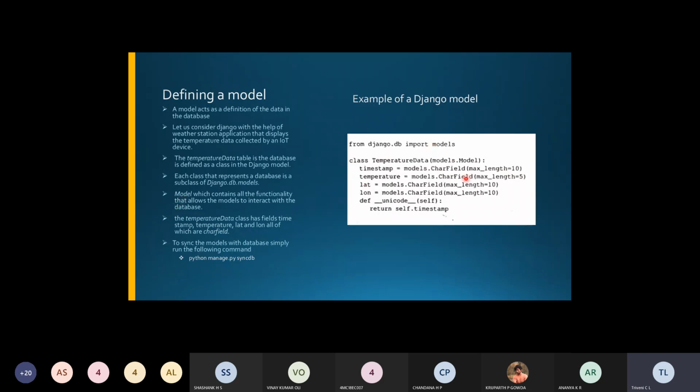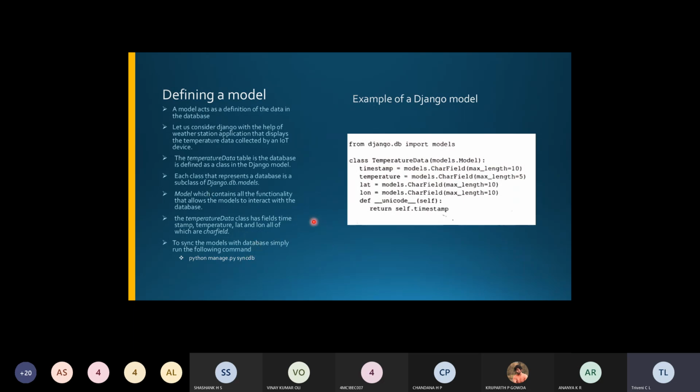The model that is being created contains all the functionalities that allow the models to interact with the database, and how it will interact with the database that will be used.